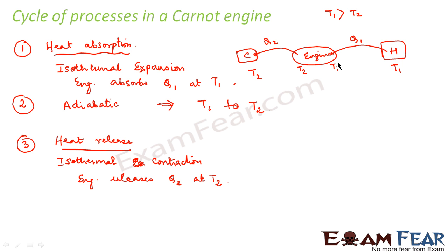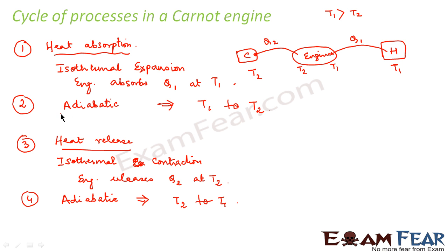These processes should keep continuing, the cycle should keep on moving. That will happen only when the system again comes back to temperature T1 so that it can again absorb heat isothermally. So again there has to be another adiabatic process which will change the temperature of the system from T2 to T1 without any flow of heat.